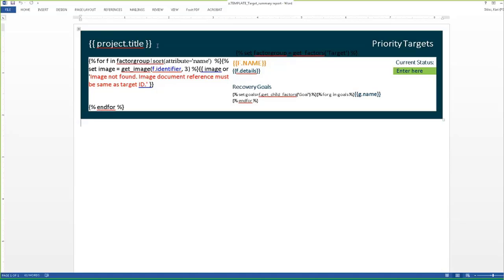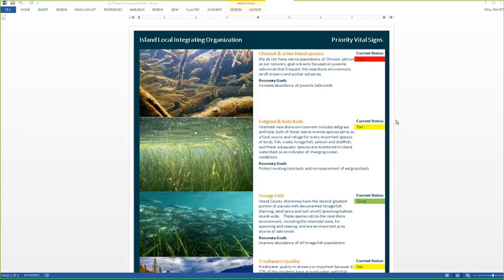But then I have little snippets of code that the Sitka Miradi developer folks have developed for us, and I just tell the Word template where to put that information. So this basically says, go get the project title and put it here. This says, go get the recovery goals for that target and put it here. So I just wanted to show you that with a really small, easy to develop template, you can run really nice reports that are useful for a variety of audiences.